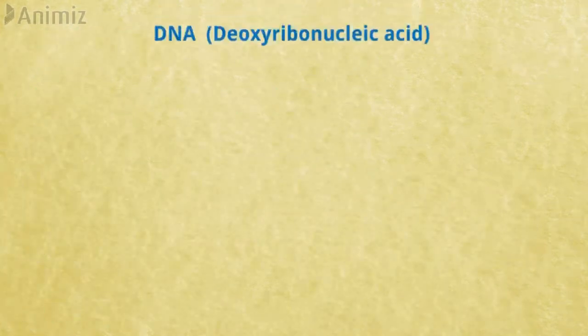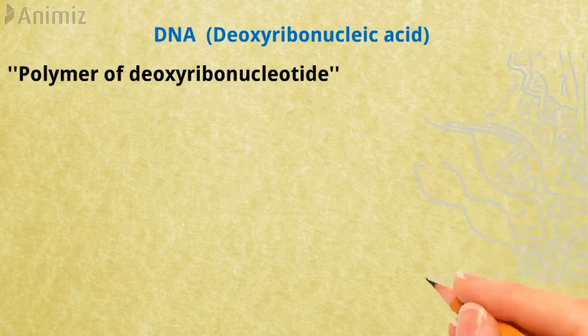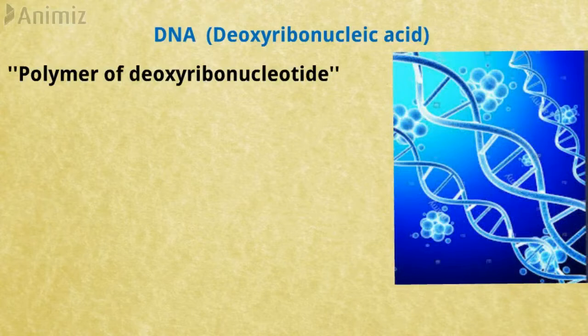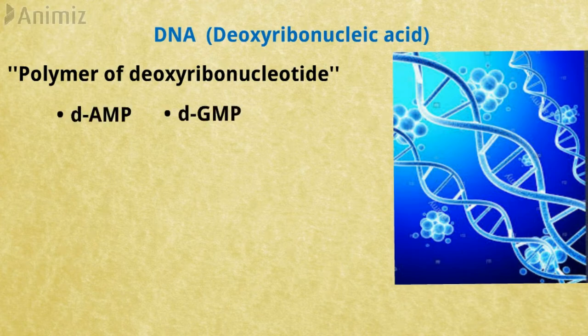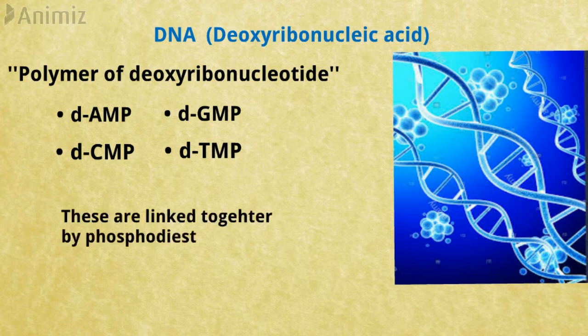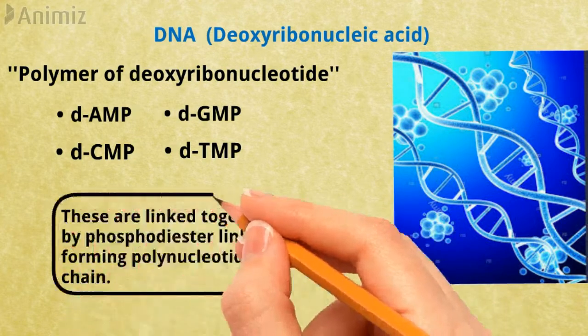So let's discuss DNA. DNA is the polymer of deoxyribonucleotides. It is the hereditary material and it controls the properties and potential activities of a cell. It is made up of four kinds of nucleotides, namely adenosine monophosphate, guanosine monophosphate, cytidine monophosphate, and thymidine monophosphate. These nucleotides are united with one another through phosphodiester linkages in specific sequences to form long chains known as polynucleotide chains.